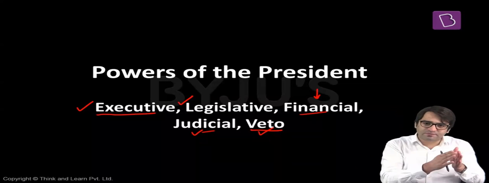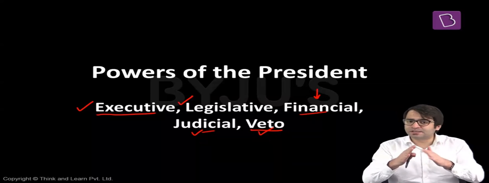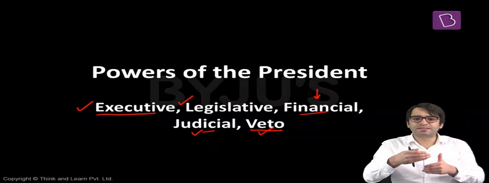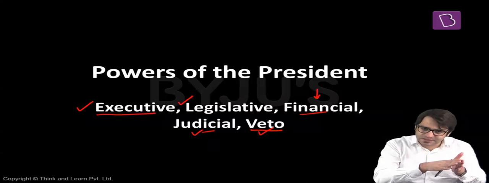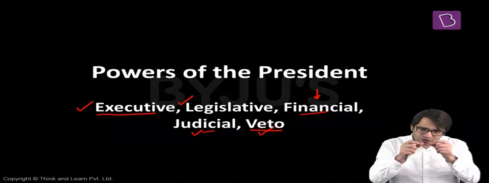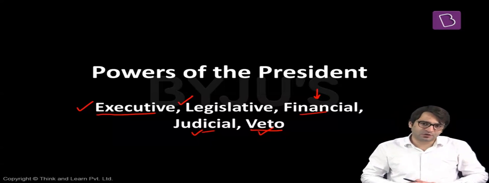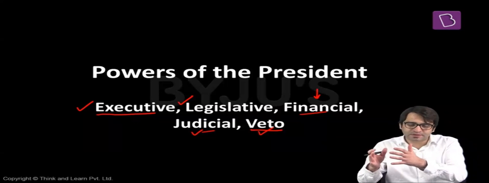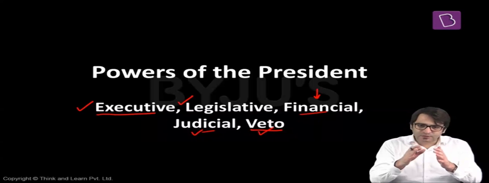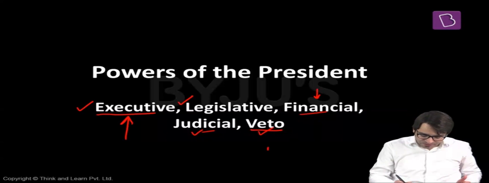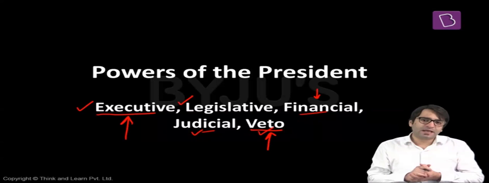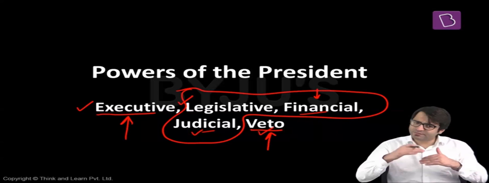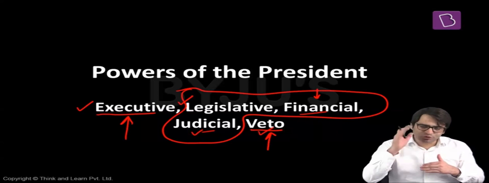So these legislative powers we shall discuss when we will discuss the Parliament of India, which is after we are done with Union Executive, then we will take up Union Legislature. And in that chapter, we will discuss legislative powers, financial powers, and judicial powers. We shall discuss along with the governor of a state, because governor also has a judicial power, and we will compare the judicial power available with the governor with that of the President of India. So right now, we will focus on the executive power, veto power, and few other powers available with the President of India. So far as other powers, legislative, financial, judicial are concerned, we will discuss them in our future lectures.